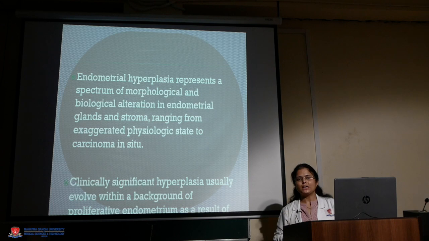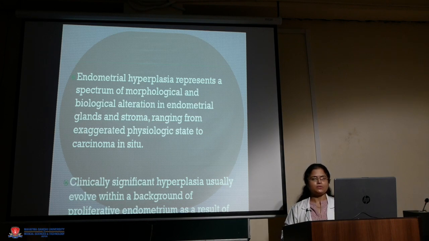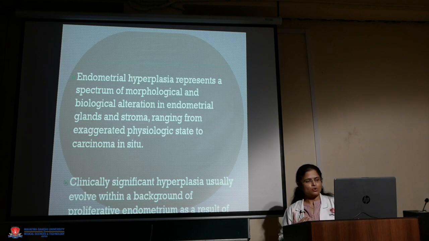So what is endometrial hyperplasia? Endometrial hyperplasia represents a spectrum of morphological and biological alteration in the endometrial gland and the stroma, ranging from an exaggerated physiological response to the hormones, or it can be a precursor of carcinoma in situ also.